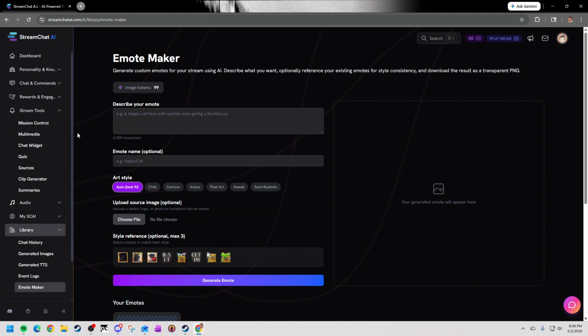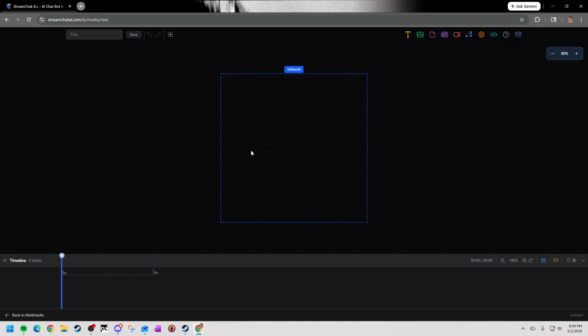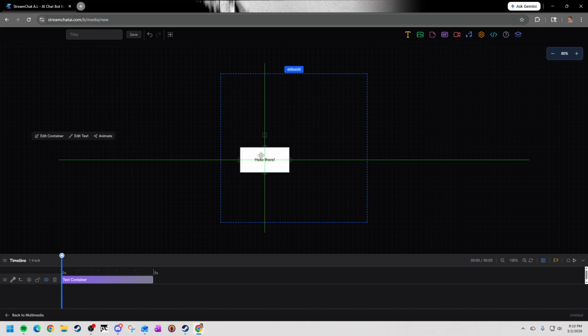Now finally the big one, we have updated our multimedia controller. And here you can see quite a lot of work has gone into this. This has its own separate video, but just like before, you can add custom text, an image, a sticker, a GIF, a video, and audio. These can be completely customized.